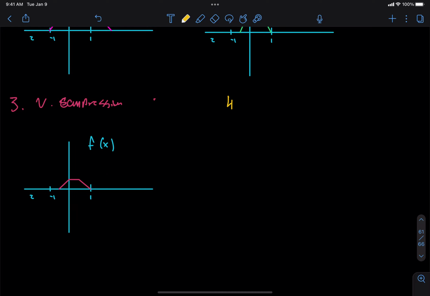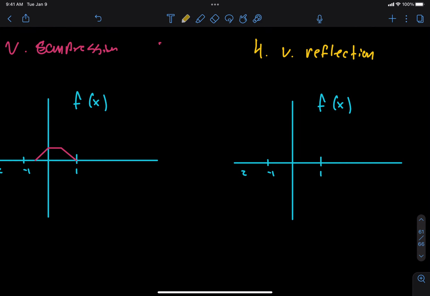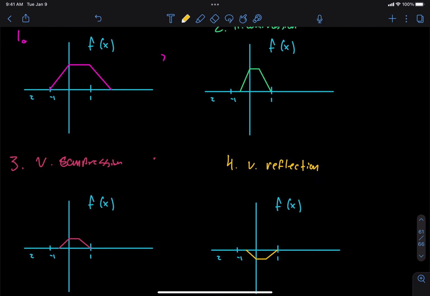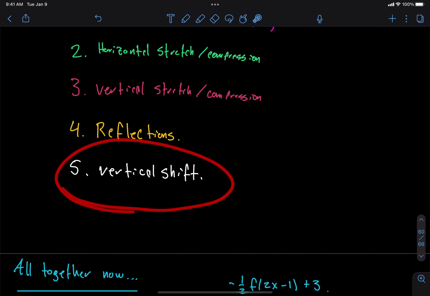So next up is we have a vertical reflection. So all we're going to do is copy the picture from the side of us, and instead of drawing it like that, we're going to draw it upside down. Okay, so now we're here. All right, and then the last thing to do is the vertical shift.